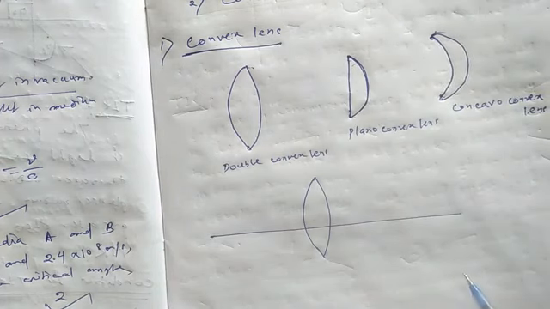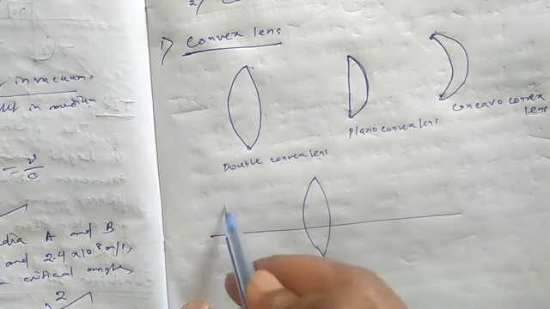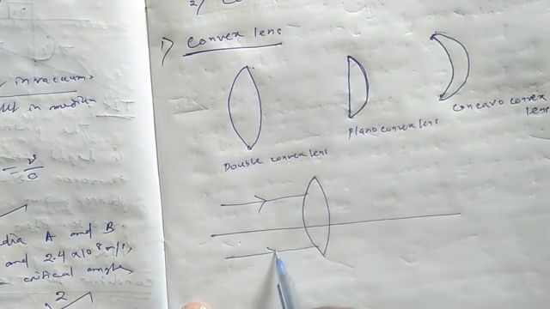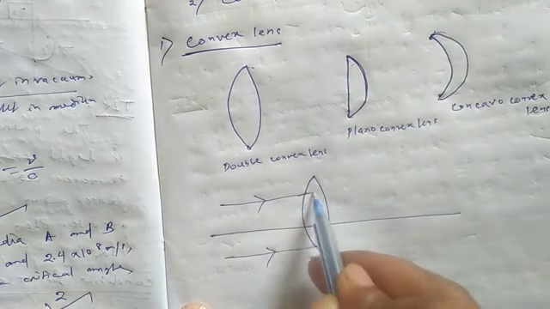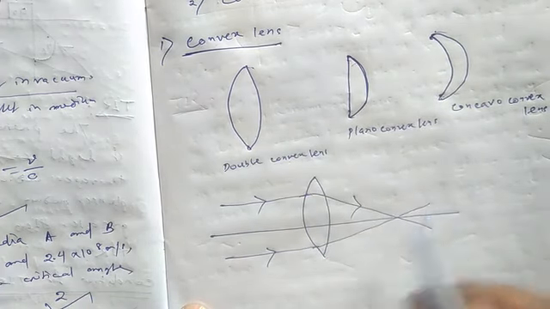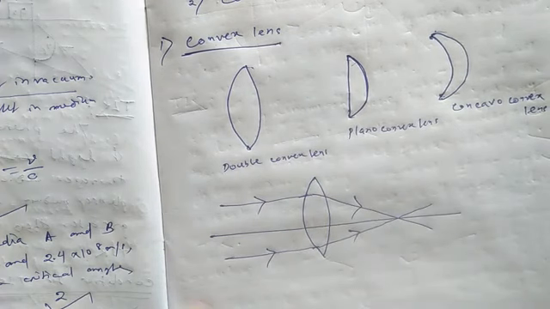Because it converges a parallel beam of light rays passing through it. If the light rays go parallel, then after refraction through the lens, the light rays converge to a point. That is why it is called a converging lens.